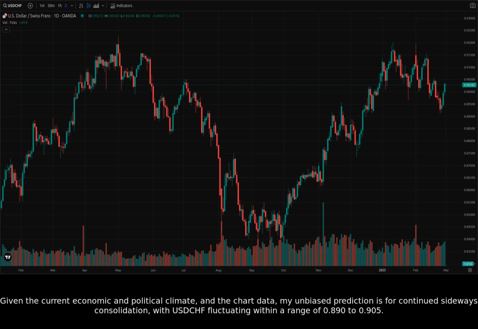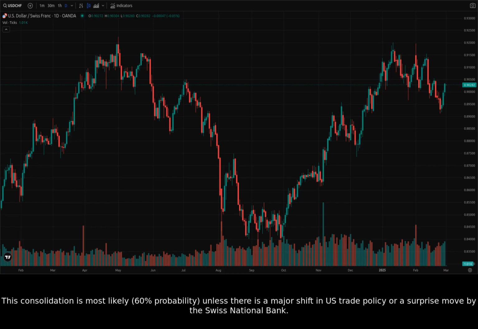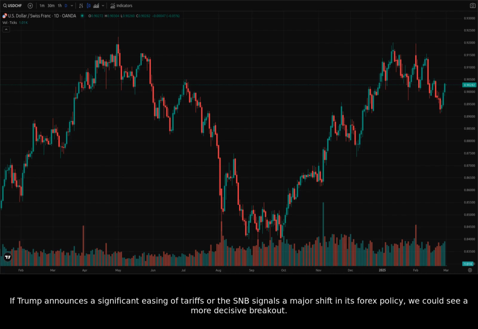Given the current economic and political climate and the chart data, my unbiased prediction is for continued sideways consolidation, with USDCHF fluctuating within a range of 0.890 to 0.905. This consolidation is most likely, 60% probability, unless there is a major shift in U.S. trade policy or a surprise move by the Swiss National Bank. If Trump announces a significant easing of tariffs or the S&P signals a major shift in its Forex policy, we could see a more decisive breakout.